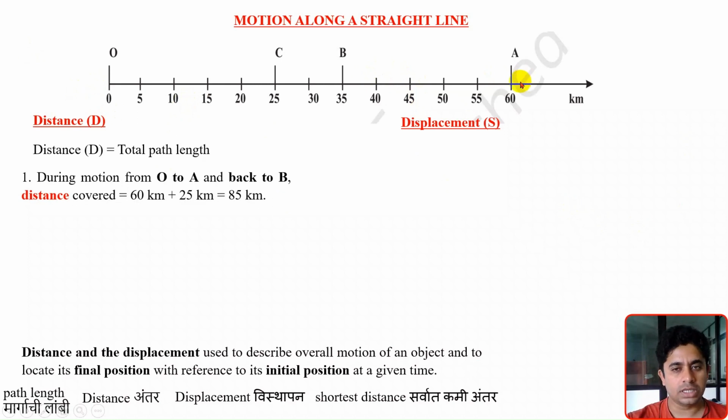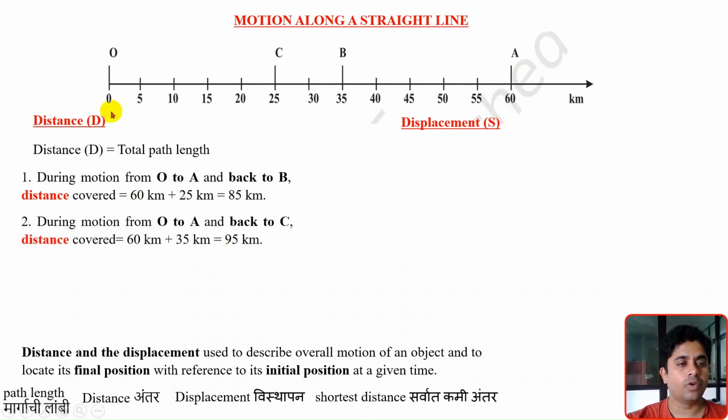O to A path length is 60 kilometers, and from A to B the path length is how much? 25 kilometers. How is it 25? Simply we measure the intervals. How many intervals are there? 1, 2, 3, 4, 5. 5 intervals, 5 into 5, 25 kilometers. So 60 plus 25 is 85 kilometers for the journey from O to A and back to B. Similarly, if I take O to A and back to C, what is the O to A distance? 60 kilometers. A to C distance, how much is it?